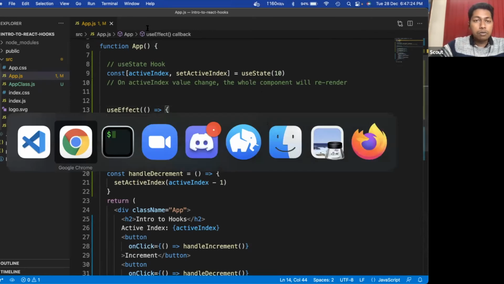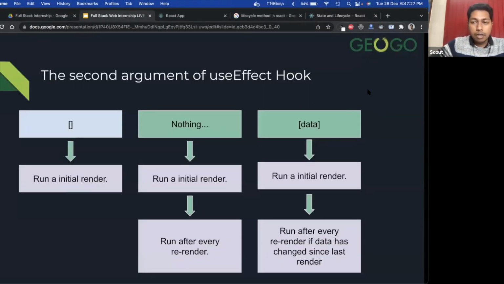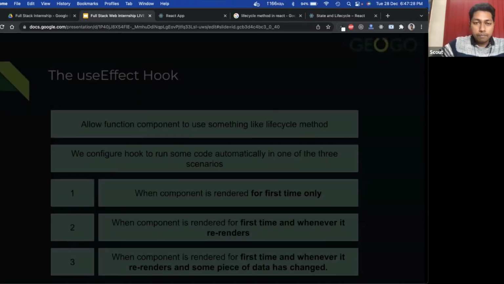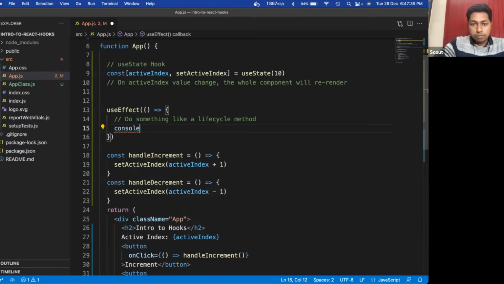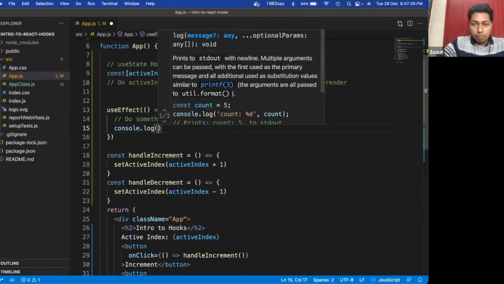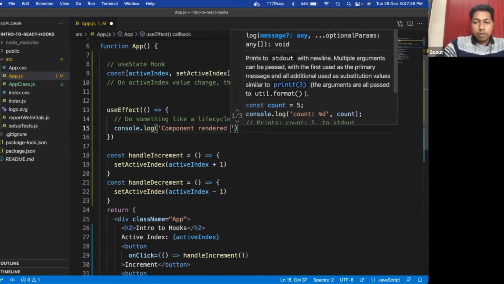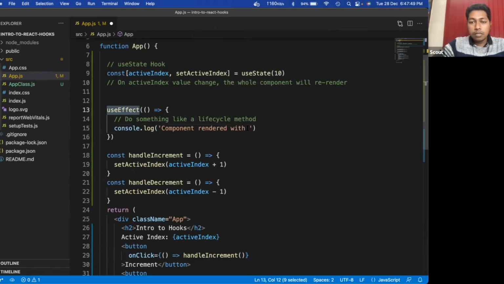Inside this block, we can write something which will execute on the three scenarios which I mentioned in the previous slide, like whenever the component is rendered for the first time. Let's do a console.log: "Component rendered with useEffect."